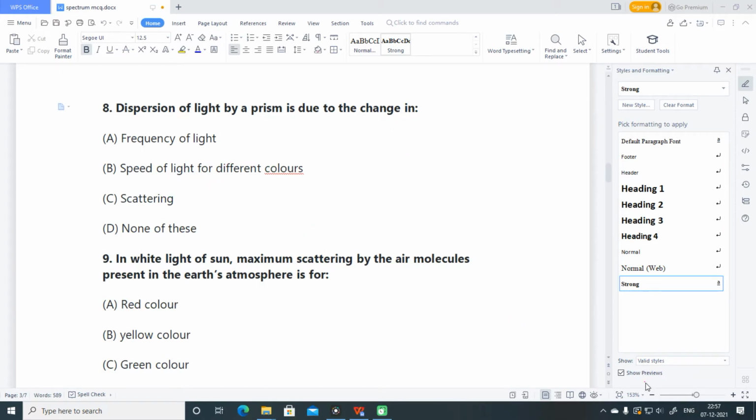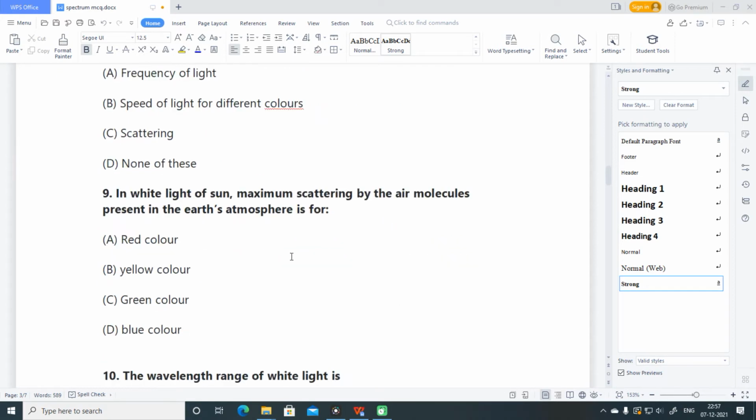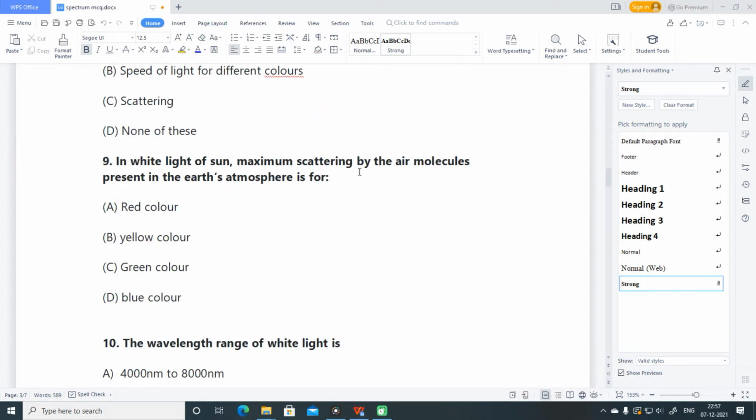Next is, in white light of sun, maximum scattering by air molecules present in Earth's atmosphere is for. See, scattering is maximum for the colors which is having lesser wavelength. See, short wavelength, more scattering.